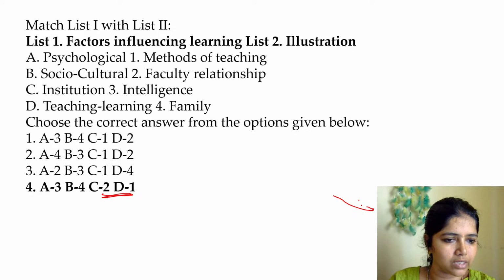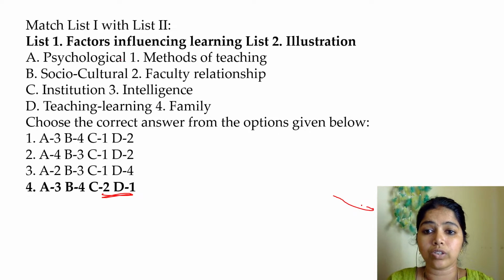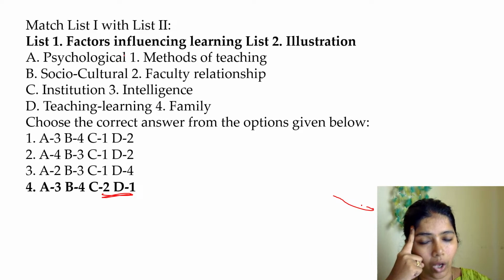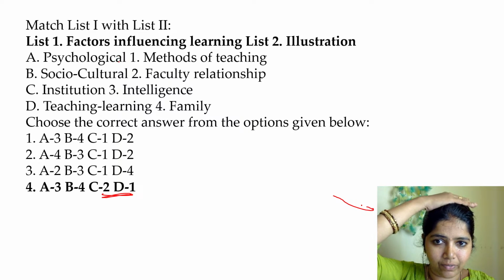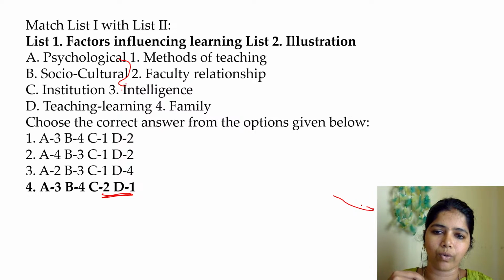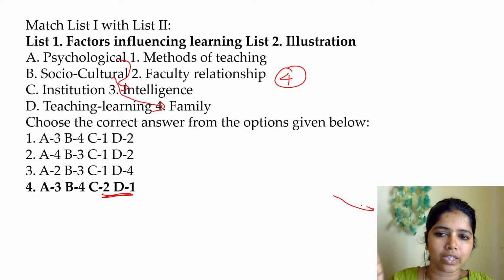So psychological. What do you mean by psychological? Psychological works with what? Our knowledge, right? Our head. Intelligence, right? So psychological is intelligence, A to 3. Socio-cultural means what? Whenever we communicate with people, socially, where we first communicate with our family, that is B4. What do you mean by institution? Institution means whenever we go for work, there we have a faculty relationship. So the institution factor which influences learning is faculty relationship.